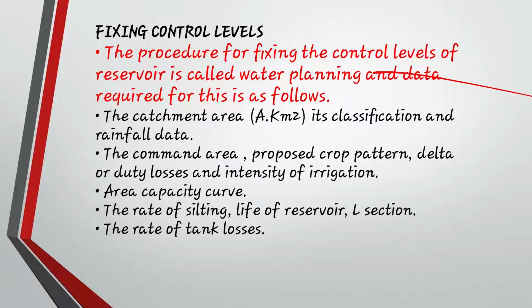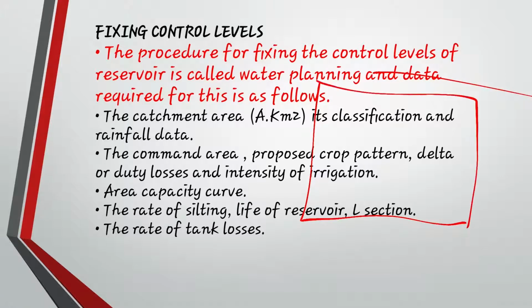Next is area capacity curve. So what is area capacity curve? Area capacity curve is a graph drawn between the x and y axis against volume and elevation. When you draw a graph, okay, two graphs can be drawn on the x and y axis. In that, the area capacity curve will be on this side and the volume capacity curve will be on this side.